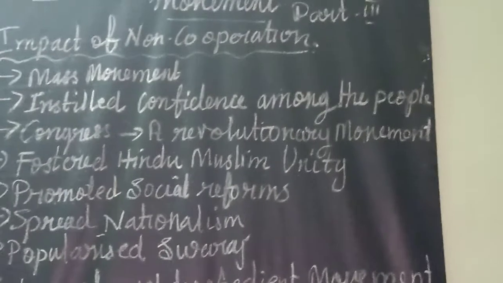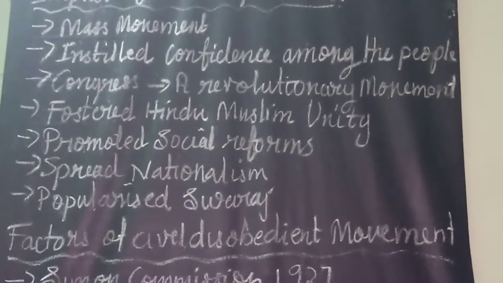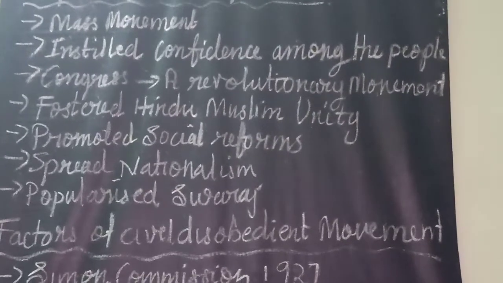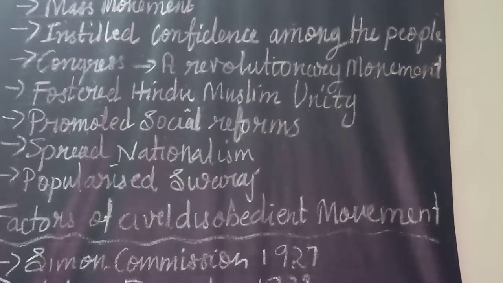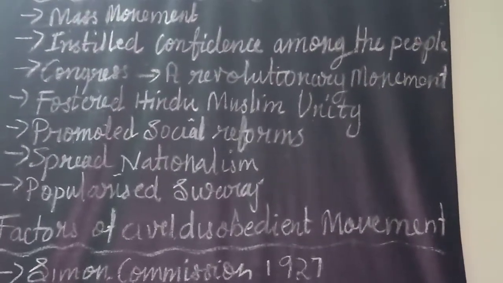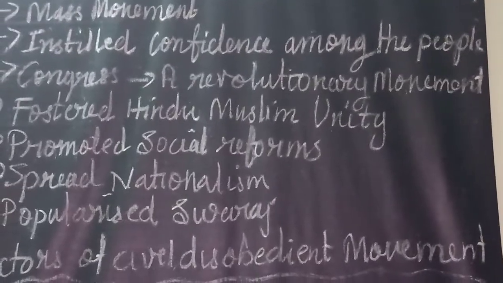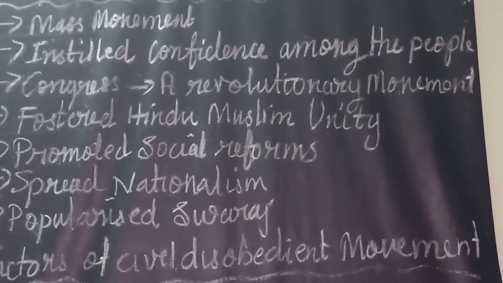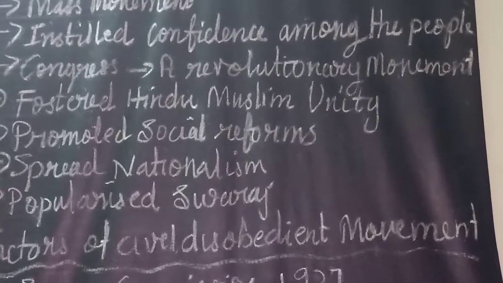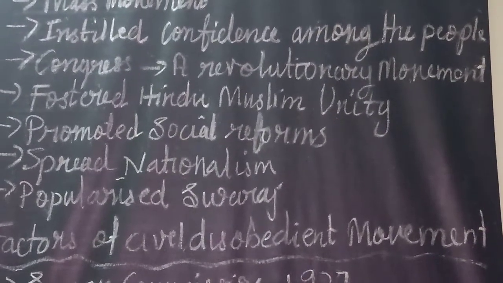Okay, so these are the various impacts. First, the Indian national movement turned into a mass movement. Secondly, the program was simple to follow. The movement made the Congress into an organized fighting force. Along with the political program, the movement emphasized social issues, which were just as important. The movement was such a mass movement that the British started realizing that their very existence was at stake in India.